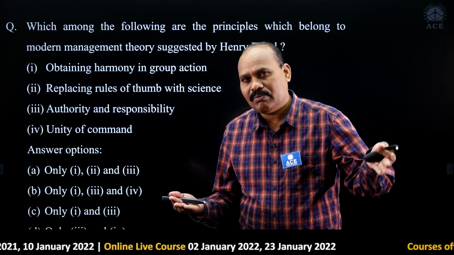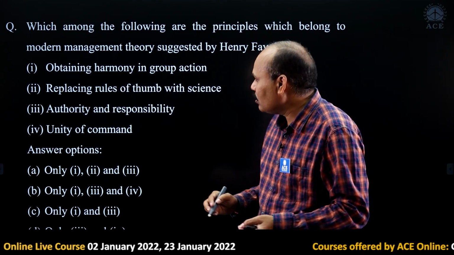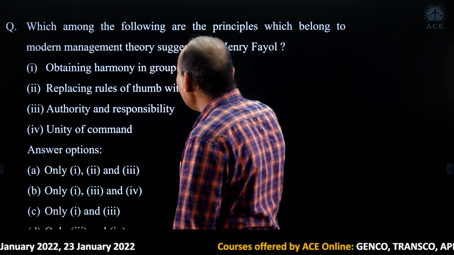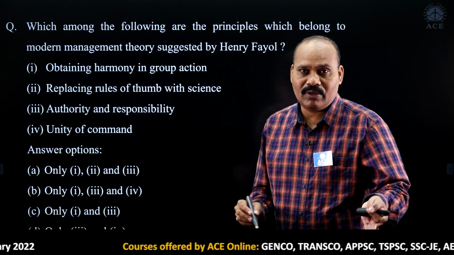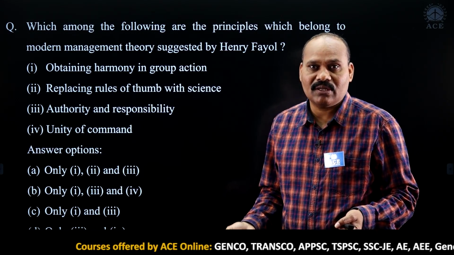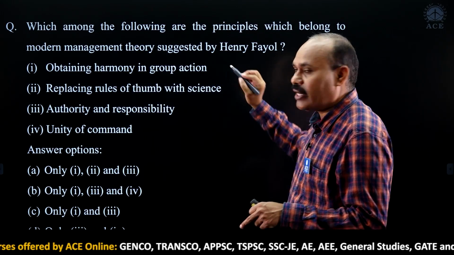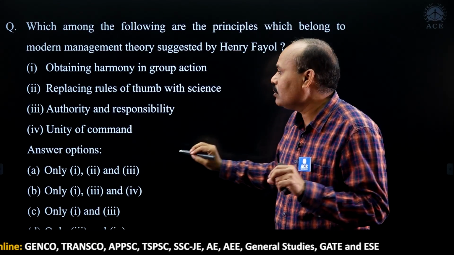Once you identify them, the remaining principles will be under modern management. In the given data, obtaining harmony in group action: when people are working together in an organization, harmony is definitely required. So this is related to scientific principles, an element of scientific management.